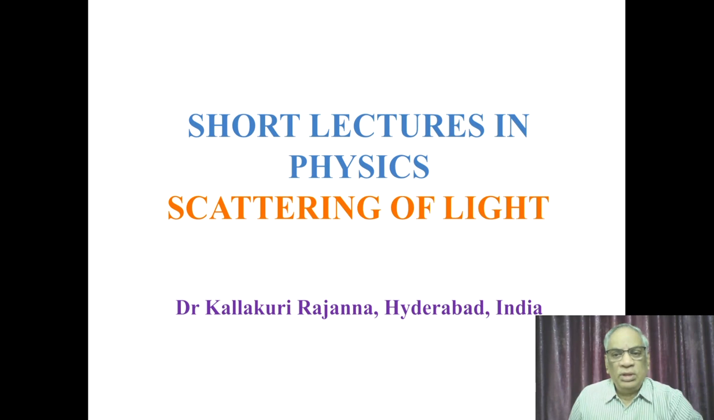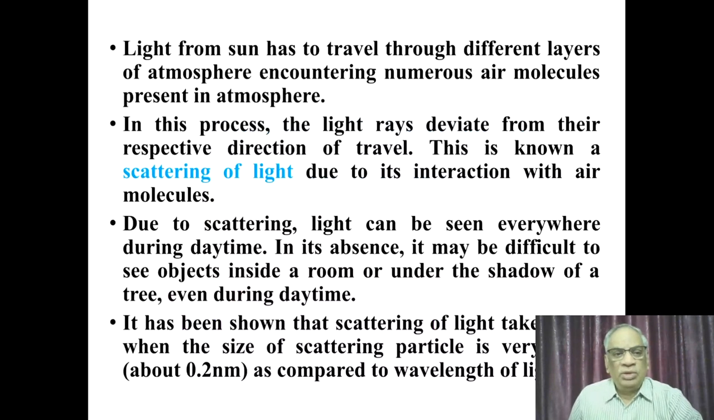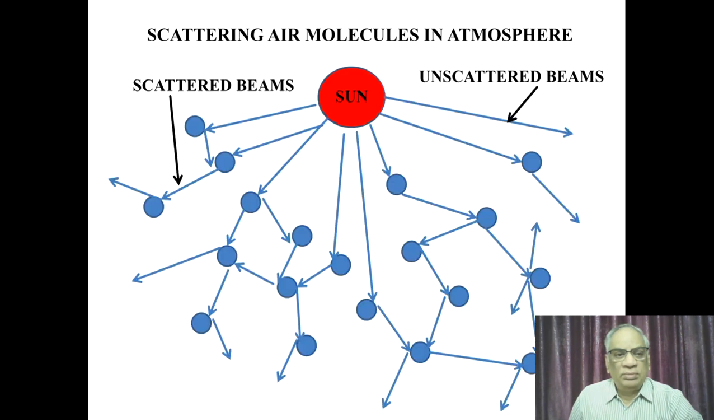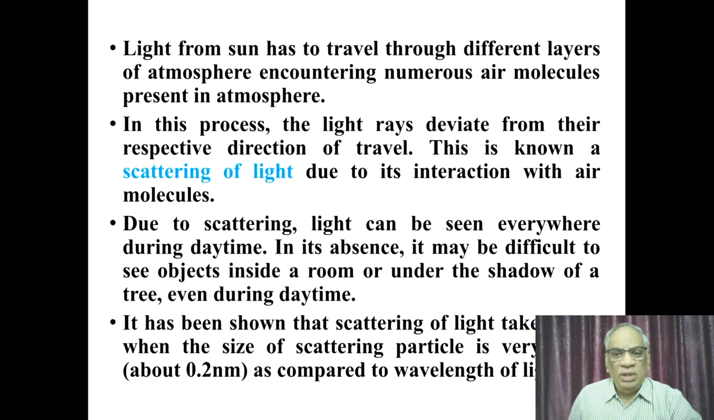The topic for discussion in this session is scattering of light. Light from the sun has to travel through different layers of atmosphere. In the process, it encounters numerous air particles, water droplets, etc. present in the atmosphere. As they pass through the atmosphere, the light rays deviate from their respective direction of travel, and that is known as the scattering of light, as they interact with the different particles present in the atmosphere.